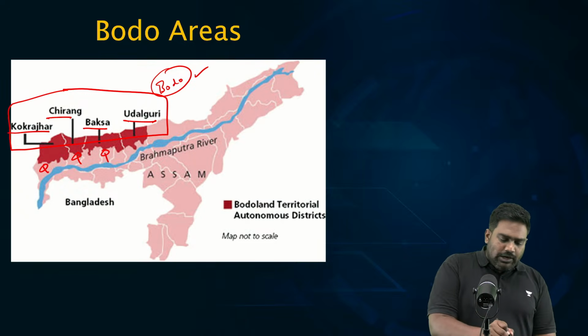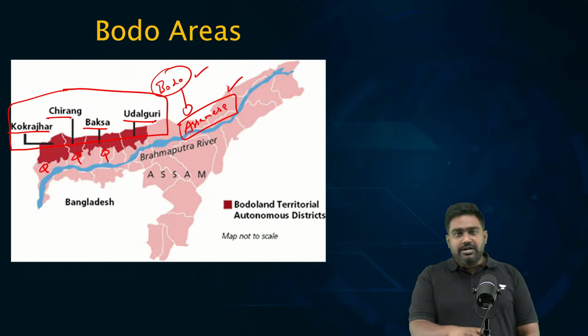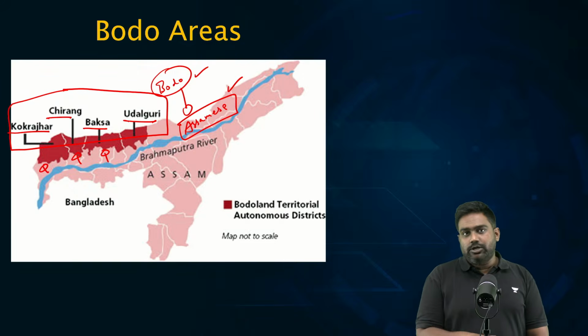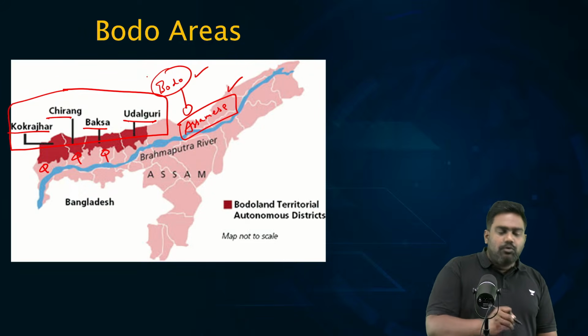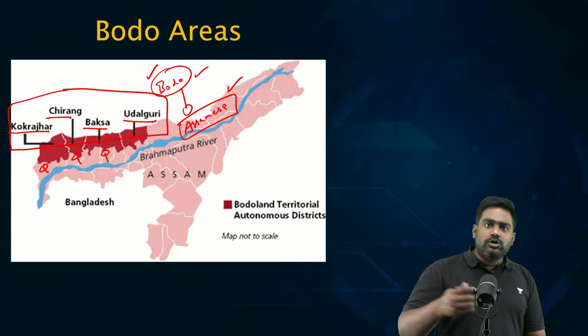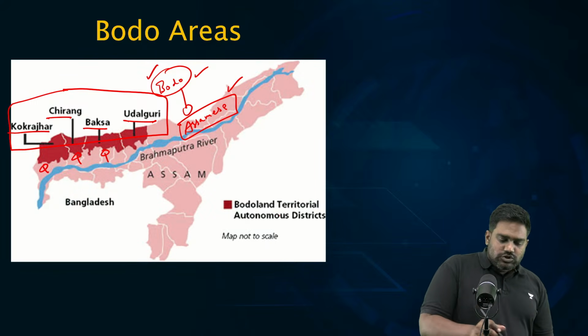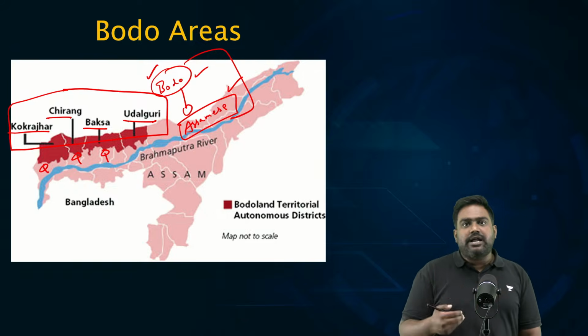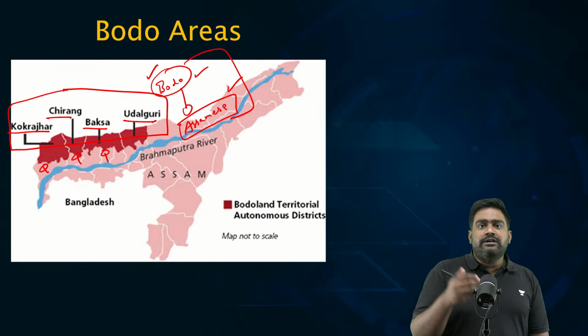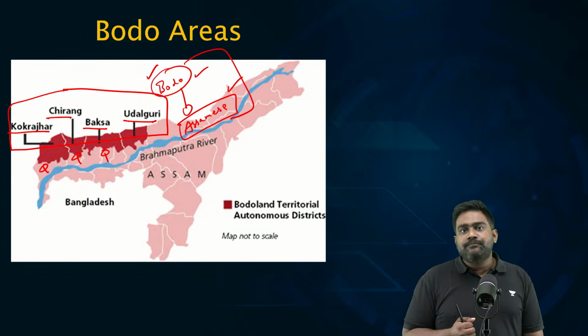The Bodos have a long-standing issue with the Assamese. As I told you, Assamese have been the most dominant group in this region, particularly the state of Assam. Minority groups like Bodos, Dima Hasaos, Karbi Anglongs, they have felt discriminated. They felt oppressed by the Assamese. So there is an internal struggle amongst tribes and ethnic groups for their identity, land, and rights and resources.